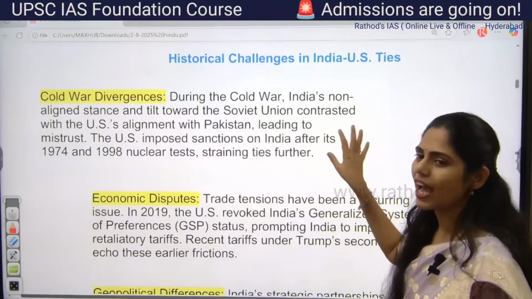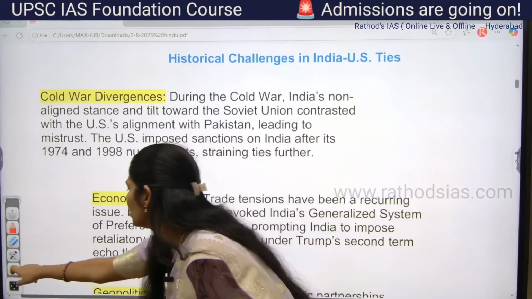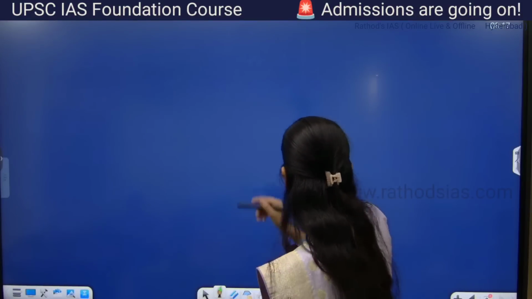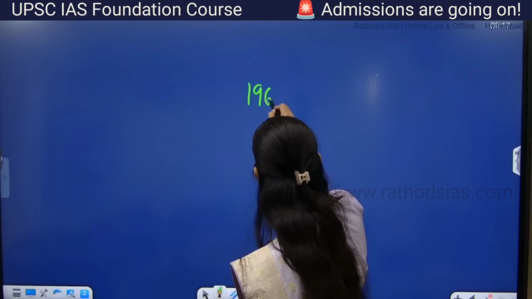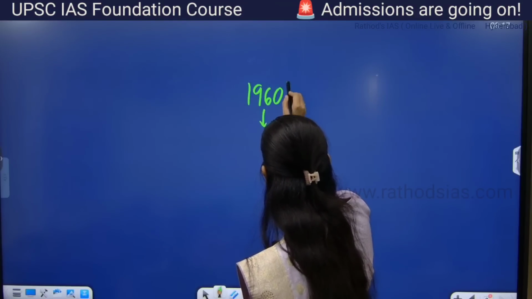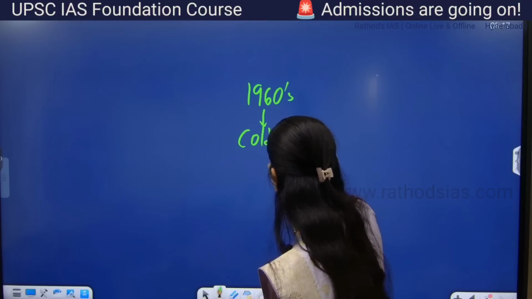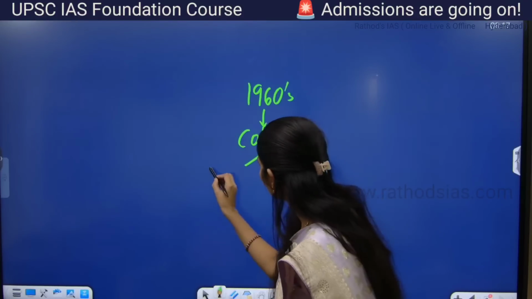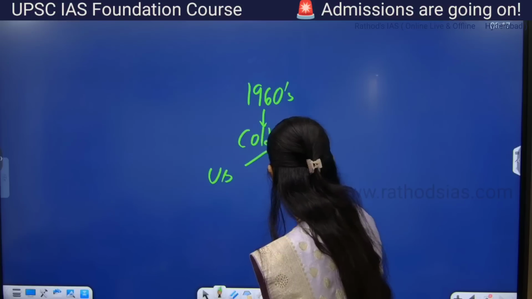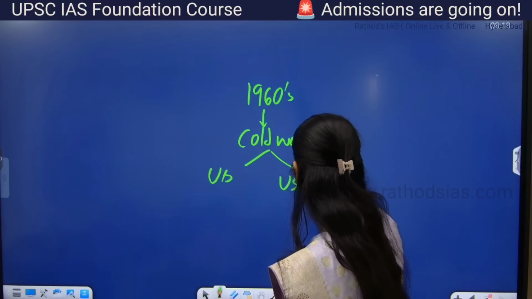If you go to the past, to the 1960s, at that time we had the Cold War. During that Cold War, two power blocs formed. On one side US and on the other side USSR, that is Soviet.